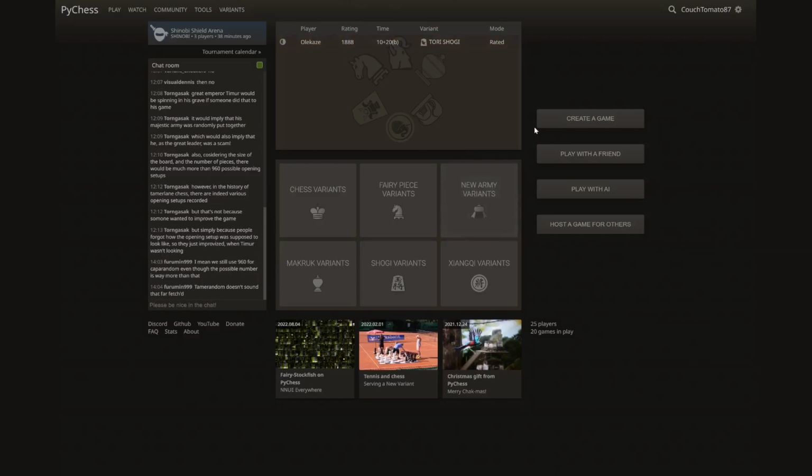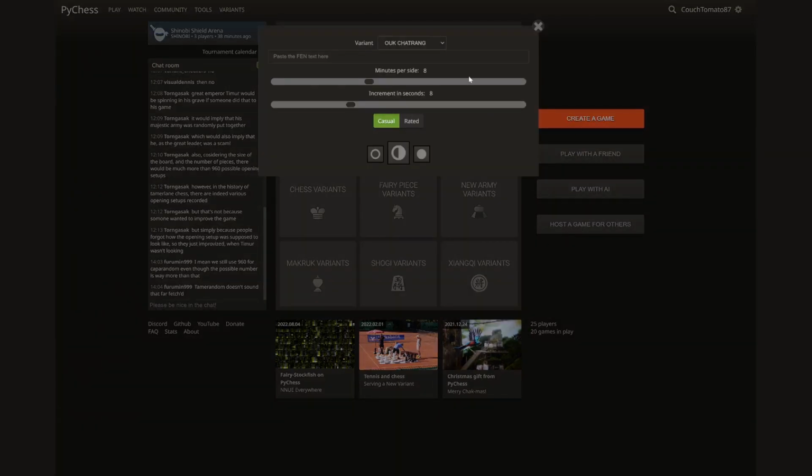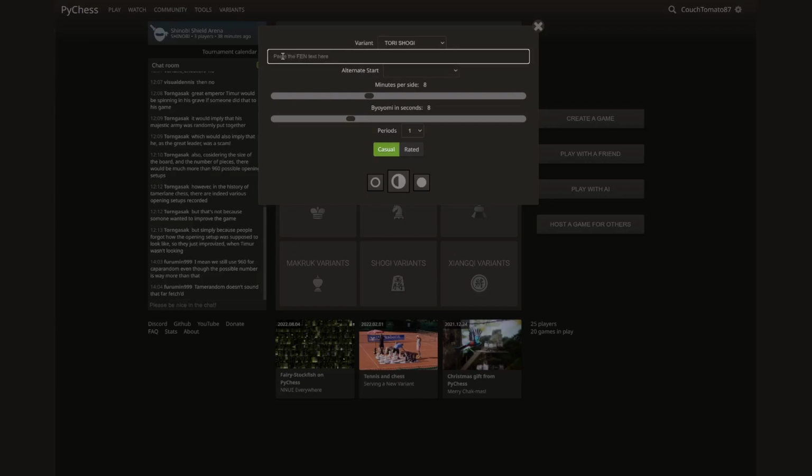If you'd like to create your own game, there are many ways of doing so. I'll show you two different ways over here. So create a game. Let's say we wanted to create our own game of Tori Shogi. Over here is where you can create a custom starting position. If you know how to generate an FEN, you can do so here. Otherwise, I'll show you how to make one later.